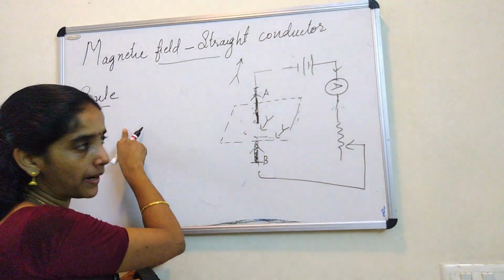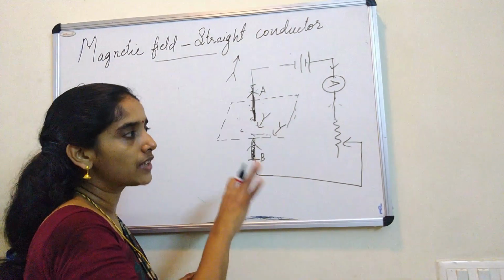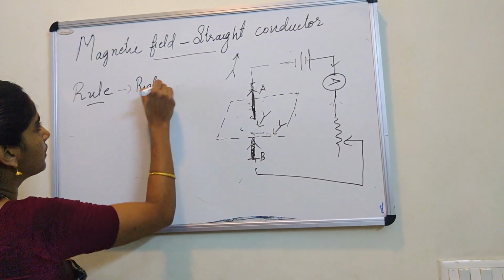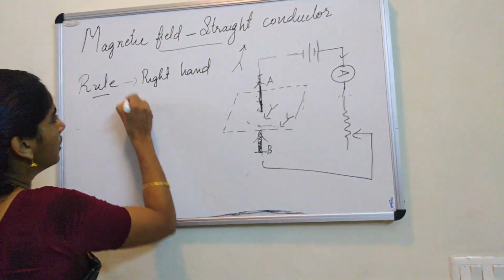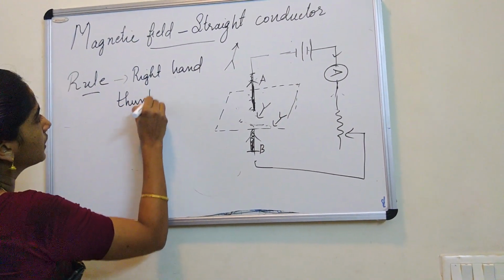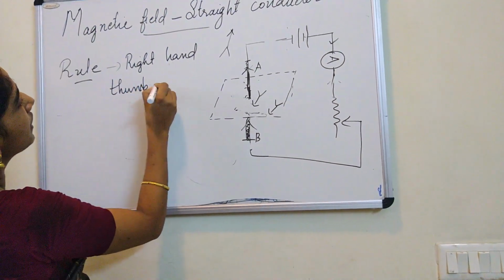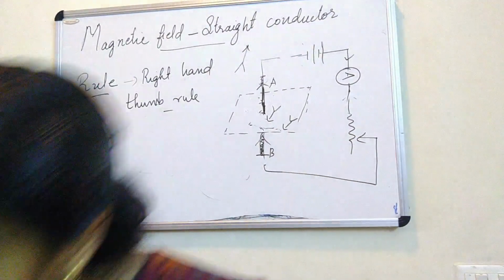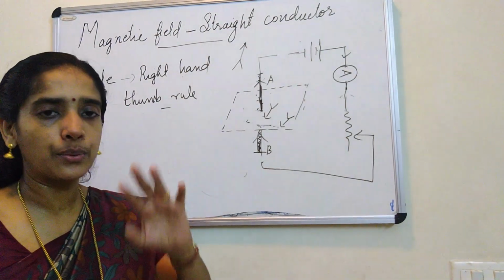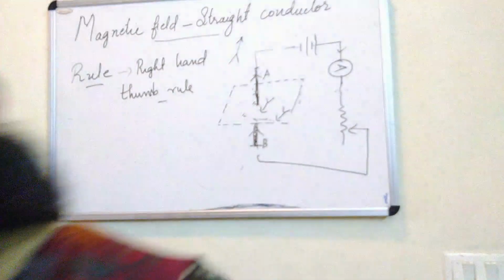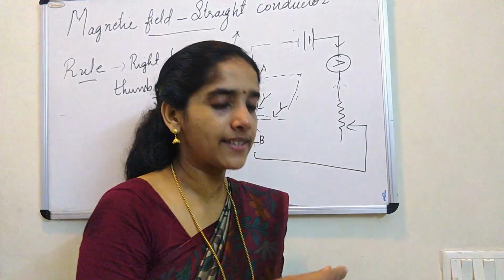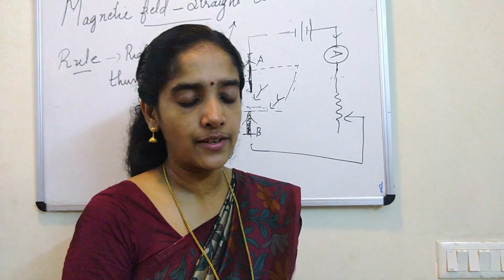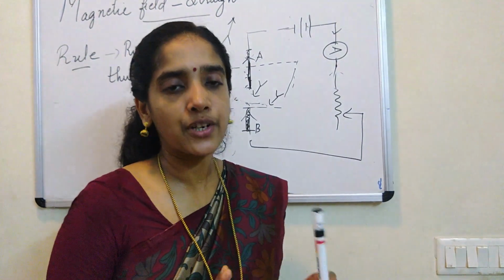And this is theory, this is not a practical. Whatever we discussed before this was the result of the practical. So the rule is the right hand thumb rule, T-H-U-M-B, thumb rule. What the rule says: you assume that you are holding the current carrying conductor in your right hand, in such a way that your thumb is in the direction of current. Let me take the cap of the pen as the direction of current.